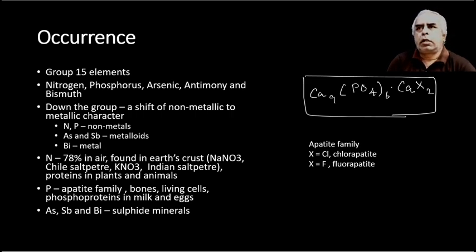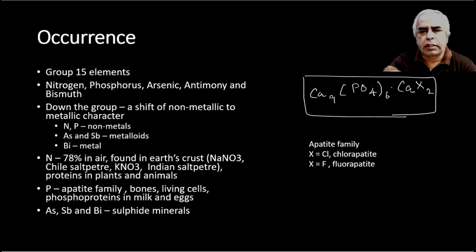Nitrogen and phosphorus are nonmetals. Then arsenic and stibine, that is antimony, are metalloids. Bismuth is a metal. So as we go down the group, the metallic behavior increases because of the increase in electropositivity. What do you mean by electropositivity?